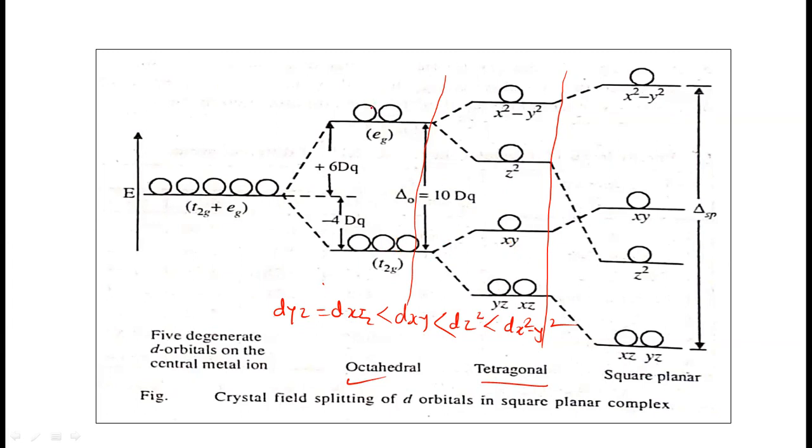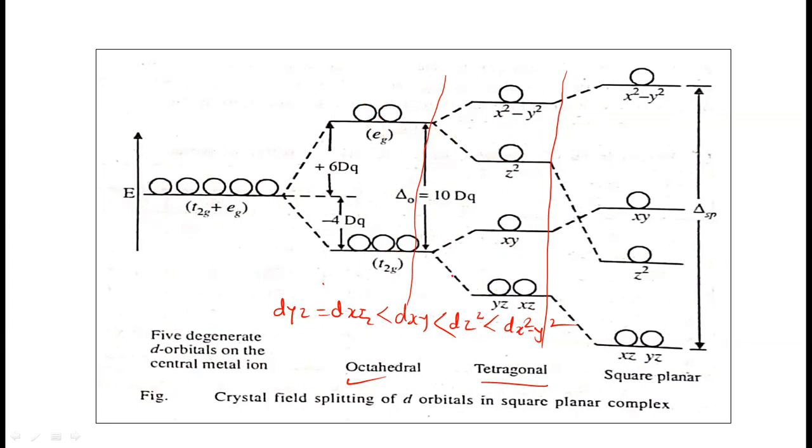Similarly, in this case, the degenerate orbitals, dz square and dx square minus y square, are split, and there is a rise in the energy level of the dx square minus y square because they are very close to the ligand, and the dz square orbital is away from the ligand, so its energy decreases. The same thing will be here.